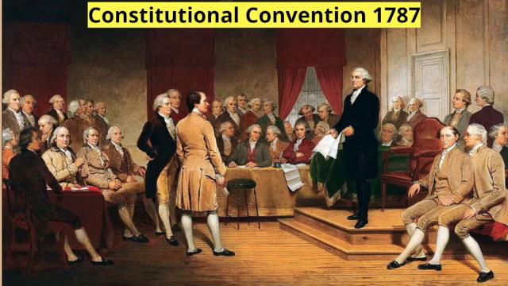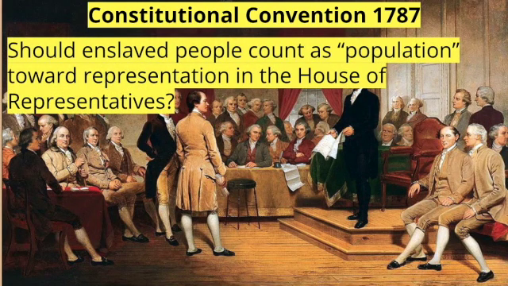The Great Compromise brought on another conflict at the Constitutional Convention. Once it was determined that representation in the House of Representatives would be based on population, would enslaved people count toward population? To be clear, no one at the convention was considering allowing enslaved people to vote or participate in politics, because if they could vote, obviously the first thing they would vote for would be their own freedom. The white men at the Constitutional Convention were asking whether slaves would count as part of a state's population to increase the political power of white men in that state.